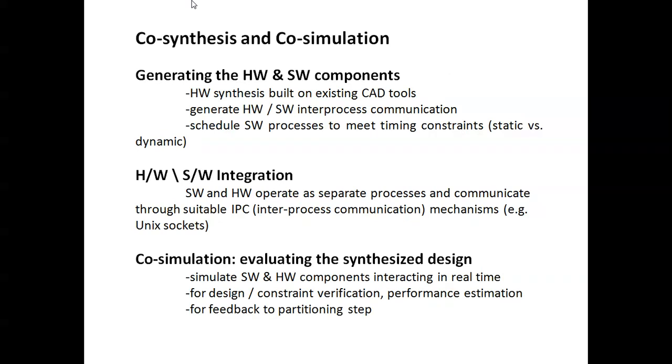In co-synthesis and co-simulation, synthesis comes under hardware components and simulation comes under software components. So for synthesis we use CAD tools, Xilinx, Cadence. This we can use for synthesis. For simulation, C++, we can complete. After completion of synthesis and simulation, you have to integrate the process.